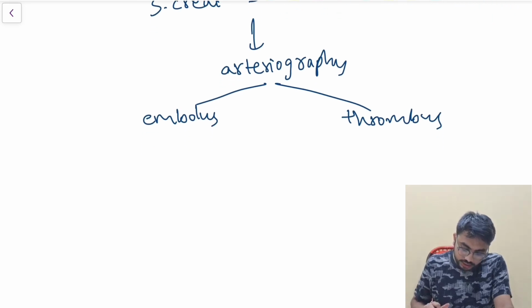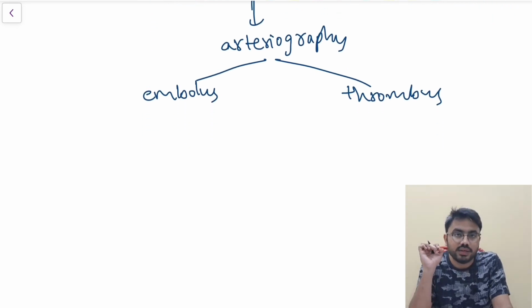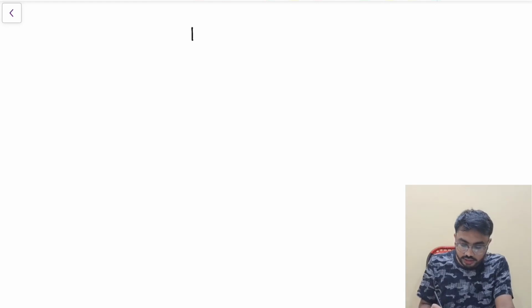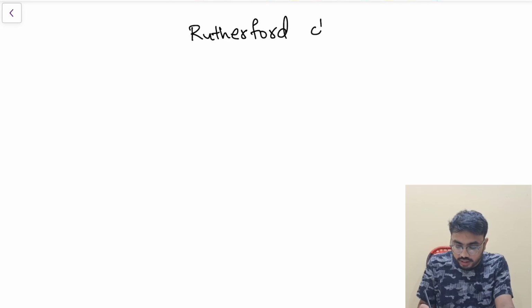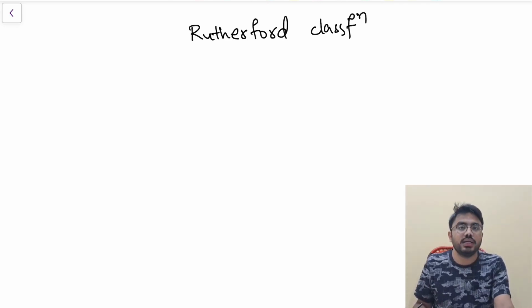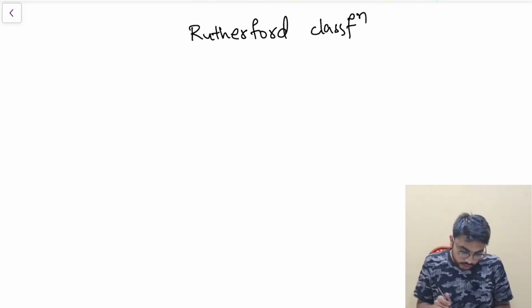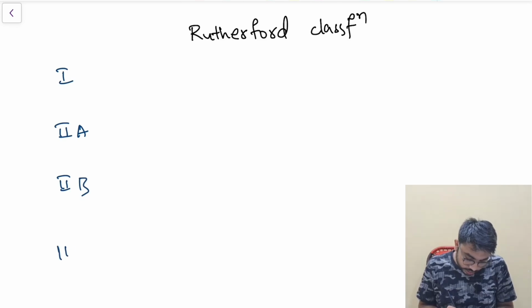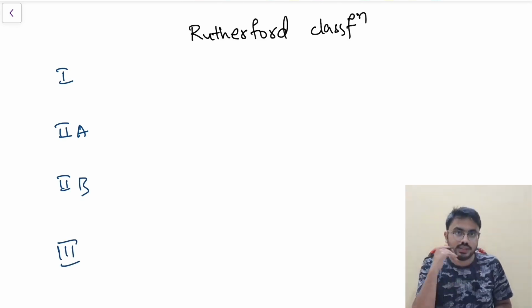Now there is a classification based on which we are going to treat this. What is that? The name of the classification is Rutherford classification. Very important. In this Rutherford classification, we are dividing it into 1, 2A, 2B and 3. These are all the classes in the Rutherford.